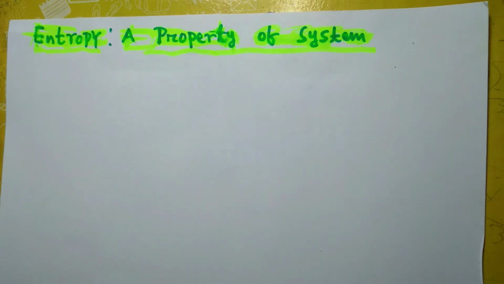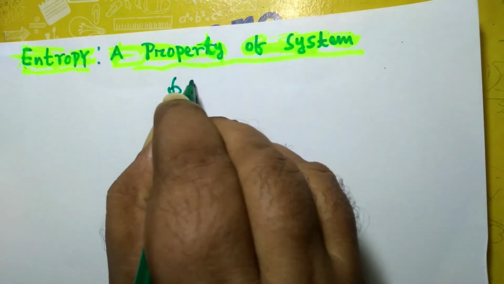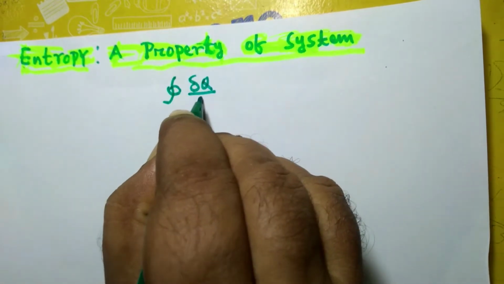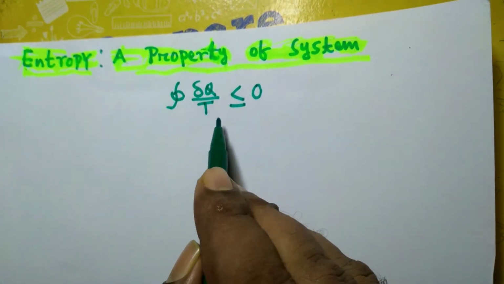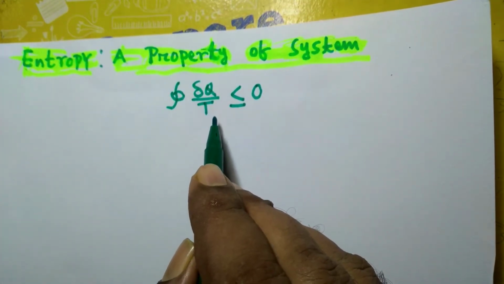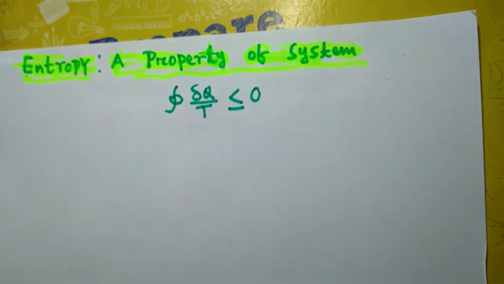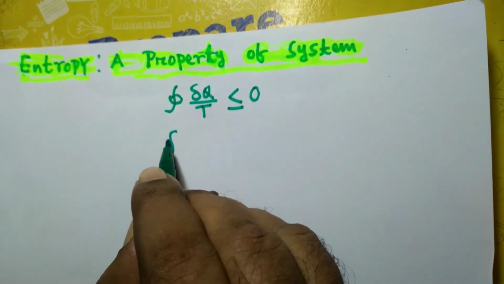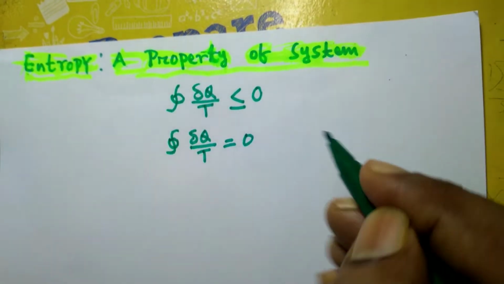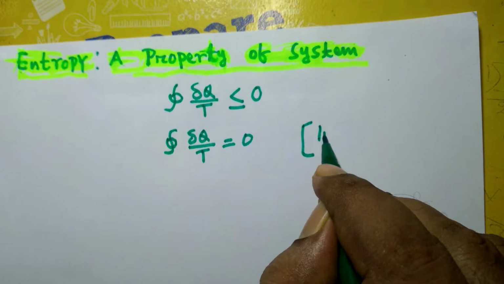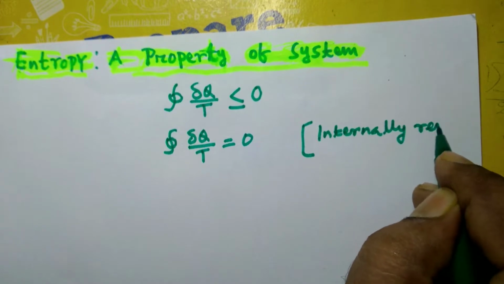So let's get started. This is the Clausius inequality: the cyclic integral of del q by T is less than or equal to 0. This Clausius inequality is valid only for cycles, both reversible as well as irreversible. In fact, the equality, that is the cyclic integral of del q by T equal to 0, is valid only for an internally reversible cycle.